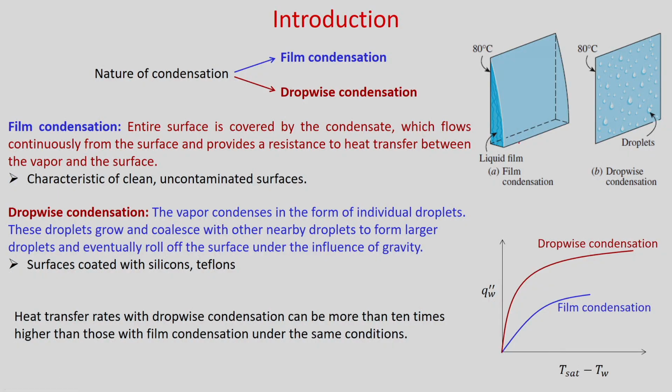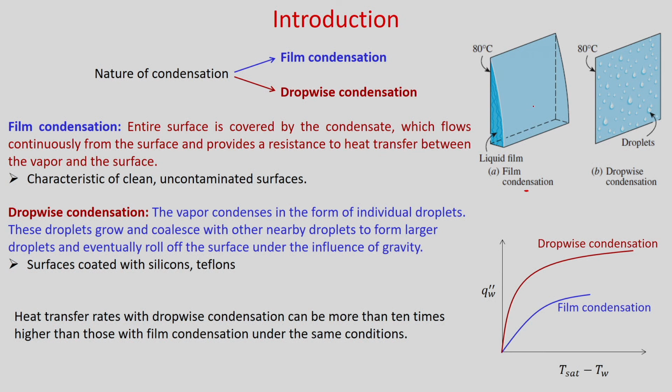As in our lecture we are considering only surface condensation, there are two ways condensation can take place. One is film condensation and another is dropwise condensation, and it depends on the nature of the surface. In film condensation, generally one film is formed on the surface and this film comes in the downward direction due to gravity. So, this is known as film condensation. The entire surface is covered by the condensate which flows continuously from the surface and provides a resistance to heat transfer between the vapor and the surface.